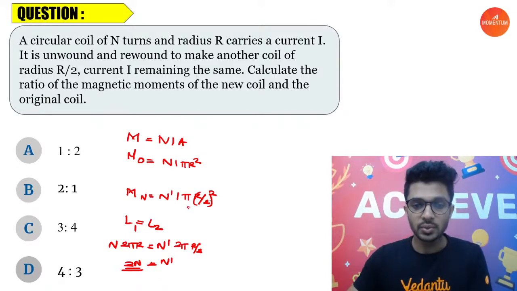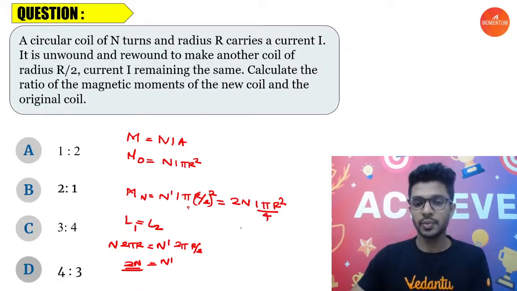So while you substitute the value here, n dash is equal to 2 times n I pi r square by 2 square, which is 4, right? So 2 by 4 is 1 by 2. Then what do you have? N I pi r square.